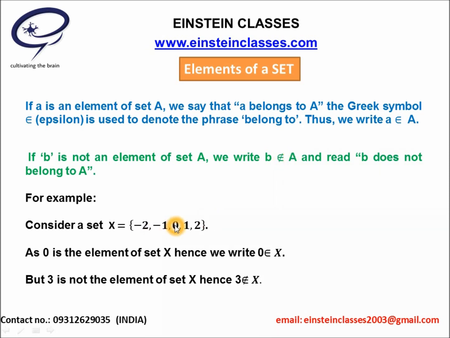For example, 0 is an element of the set X, hence 0 belongs to set X and it will be written as 0 belongs to set X. Consider 3. 3 is not an element of the set X, as you can see, hence we can write 3 does not belong to set X.